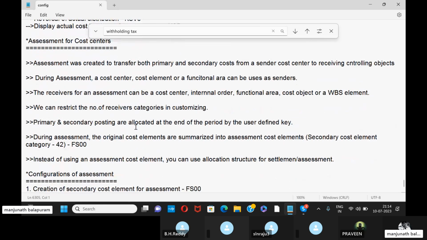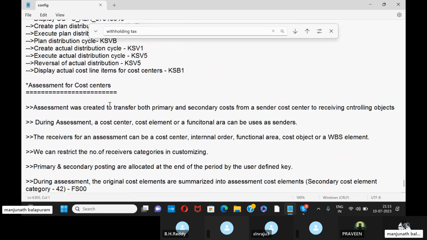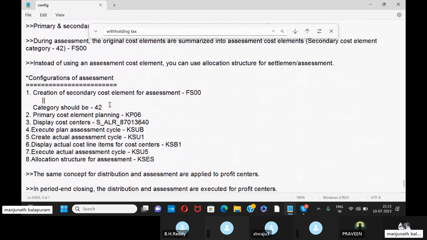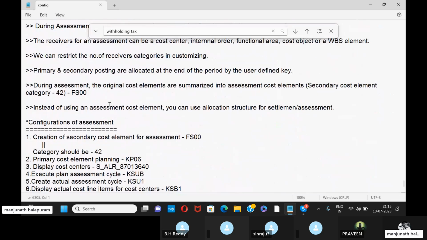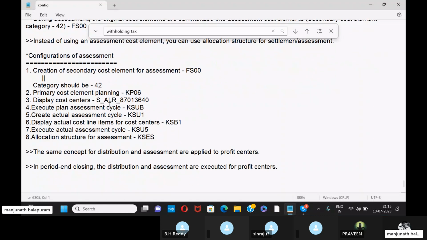And coming to the assessment, these are the lines already explained. There are no other differences, I'm just explaining the T codes. In the configuration of assessment, first we need to create the secondary cost element for assessment in FS00, and the category should be 42. Primary cost element planning is KP06.